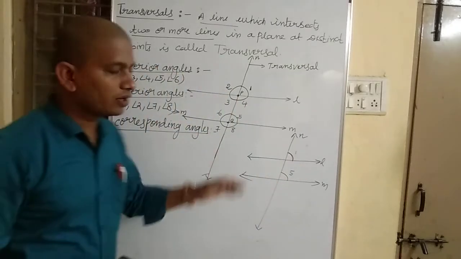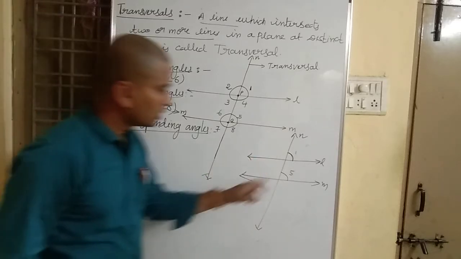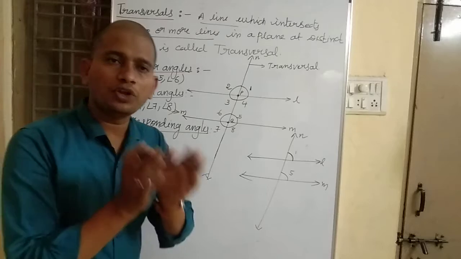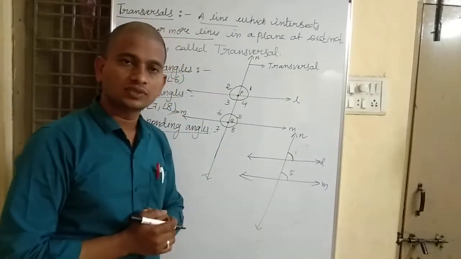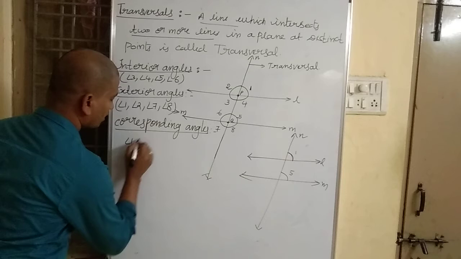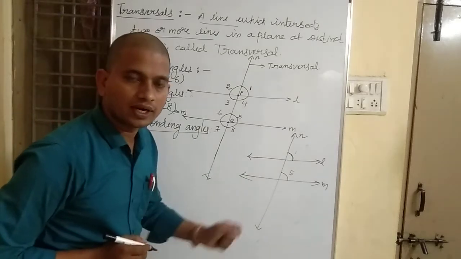Observe one pair of corresponding angles, that is angle 1 and angle 5. Angle 1 is the corresponding angle to angle 5. What do you mean by corresponding angle? See, one pair of corresponding angles: angle 1 and angle 5.